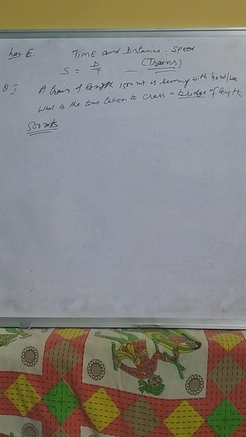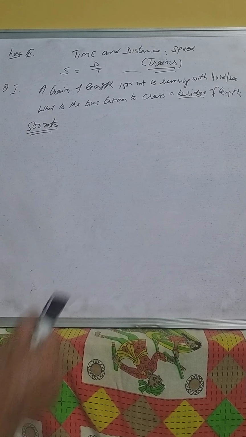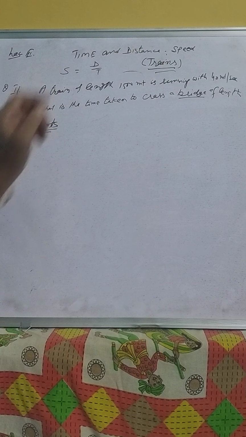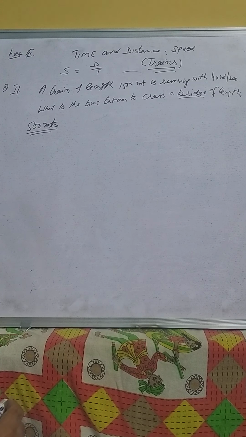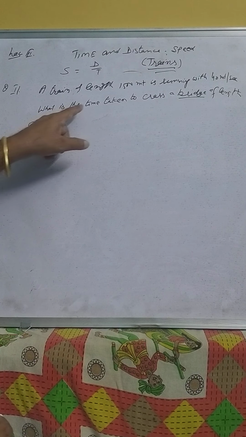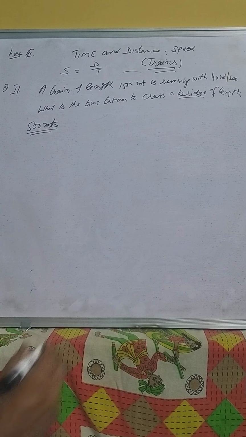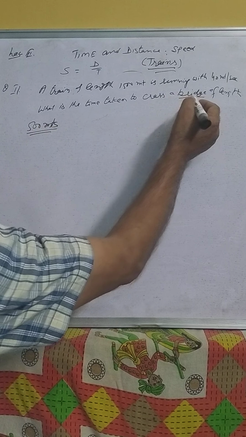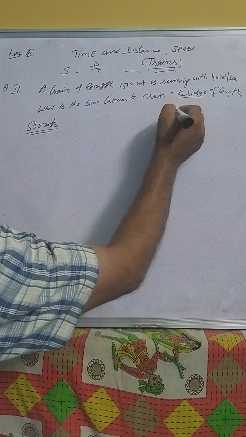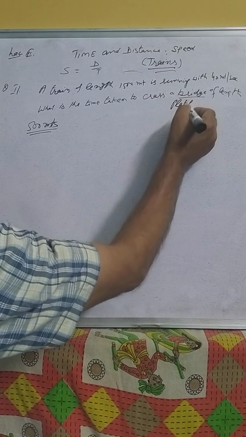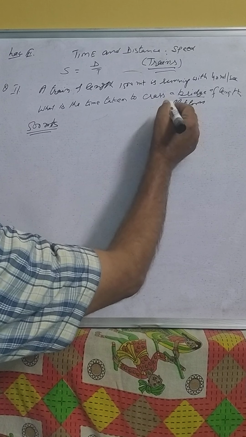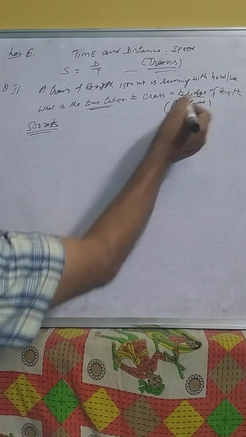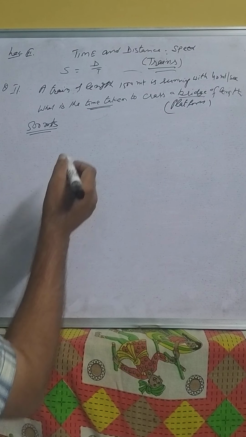Now in this question, a train of length 1500 meters is running with a speed of 40 meters per second. What is the time taken to cross a bridge of length 500 meters? There will be a bridge, a platform, etc. Now we have to find the time taken to cross this bridge or the platform.